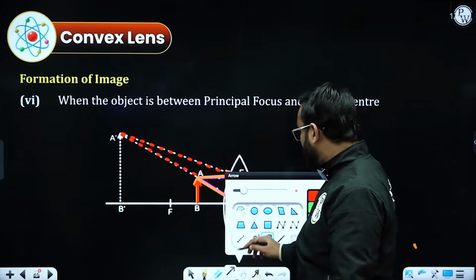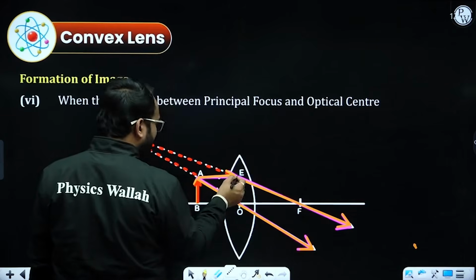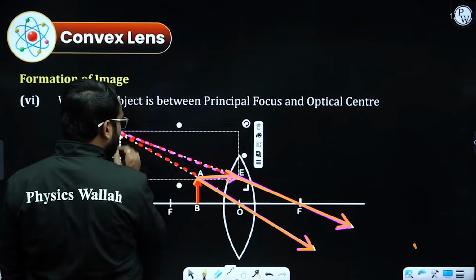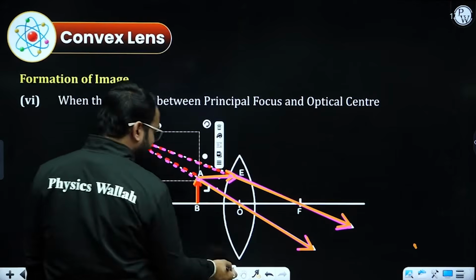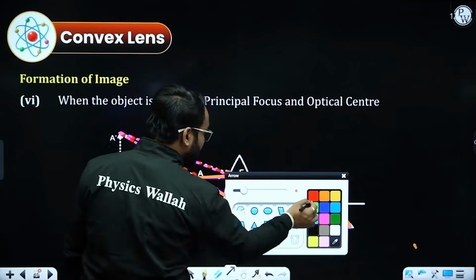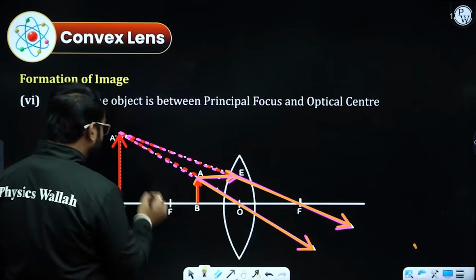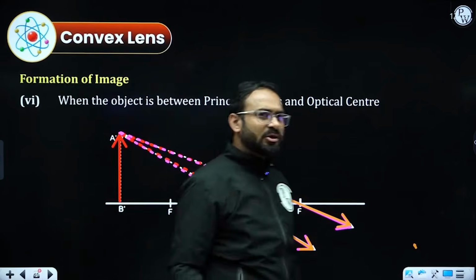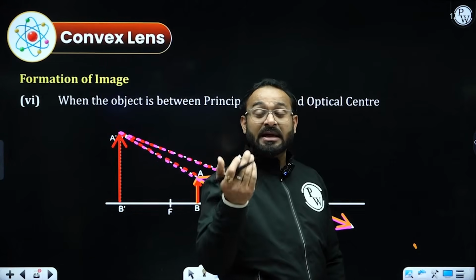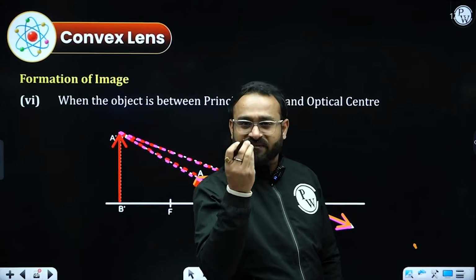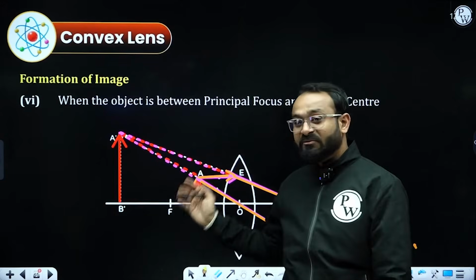So I need to extend it back to get the complete image. So I am going to extend it, and wherever they slide, the image is going to be formed. So I can see that here I have obtained my image A'B', which is on the same side, that is on the left side, because the image is formed due to the apparent meeting of rays. So that will be virtual and erect.